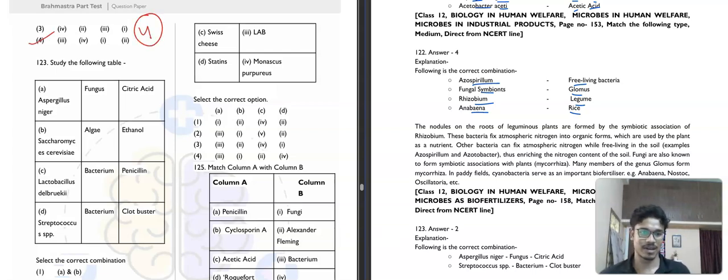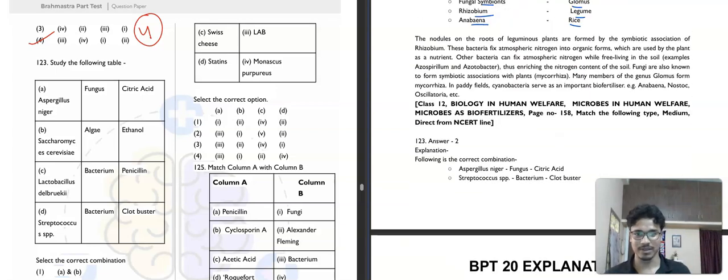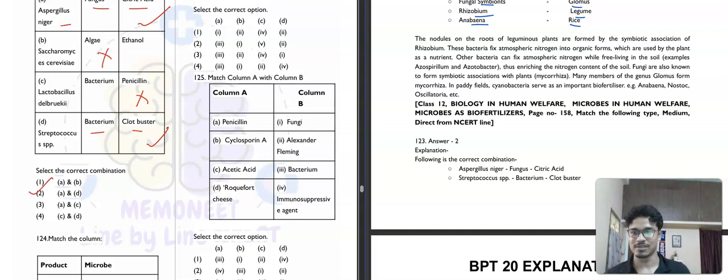Next also match the following type question. We will see. It's a very good question. Select the correct combination. It is saying Aspergillus niger. Is it a fungus? Yes, it is a fungus. Then it produces citric acid. This is correct. Saccharomyces cerevisiae, it is an algae? No, it is a yeast. Then Lactobacillus delbrueckii, I don't know what this is. Bacterium. Penicillin? No, Lactobacillus. How can they produce penicillin? Then Streptococcus, bacterium, clot buster. Correct. Streptokinase. So, which are correct? So, A and D are correct. So, the second option will be the correct answer.